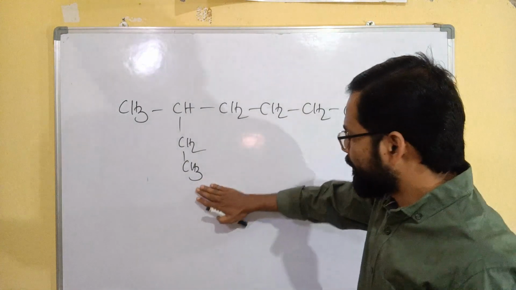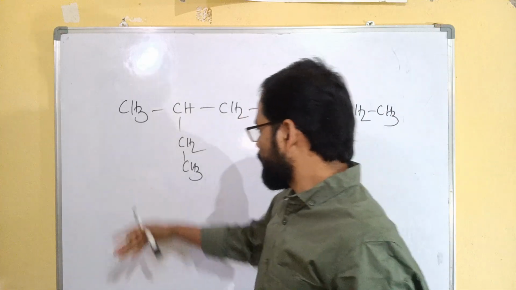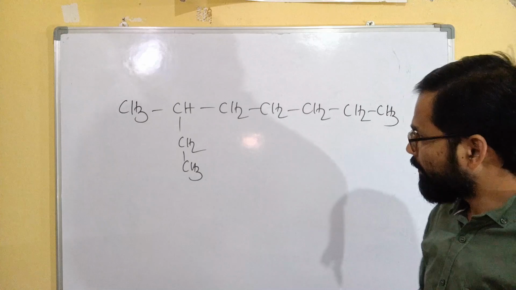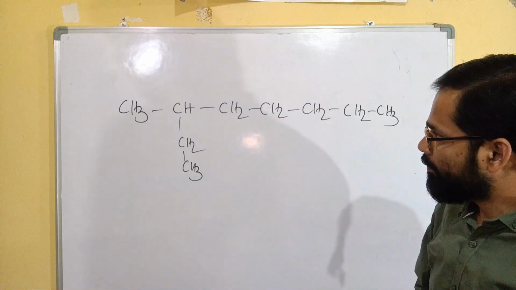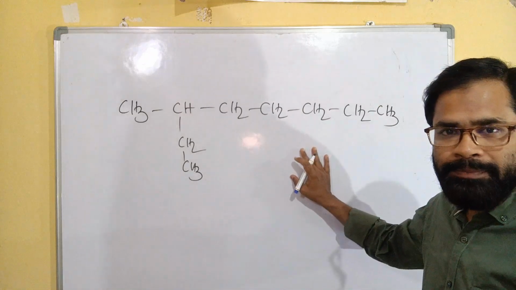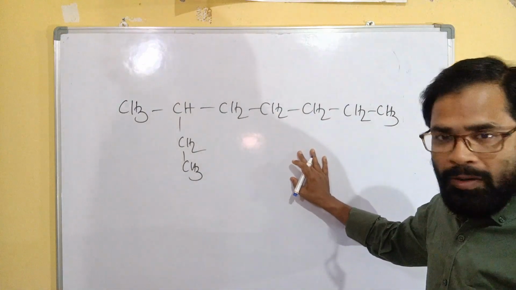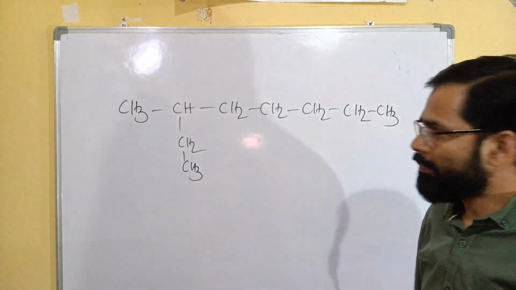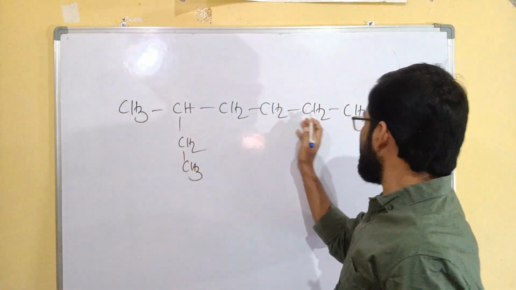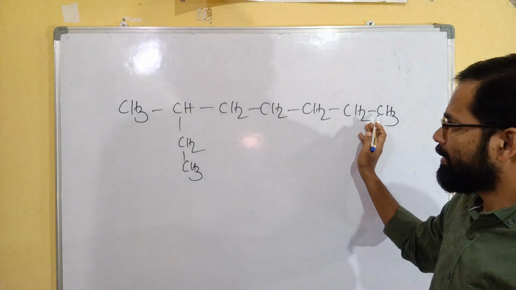What will be the name? So what is the first thing that we have to do? That is the longest chain. 1, 2, 3, 4, 5, 6, 7.